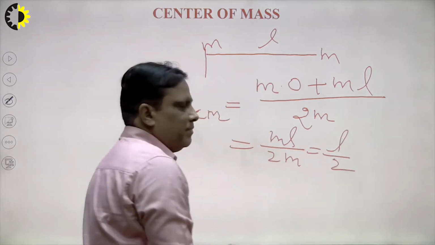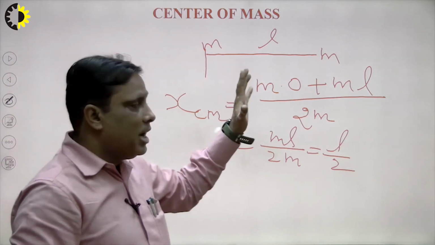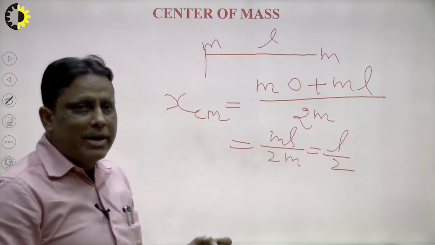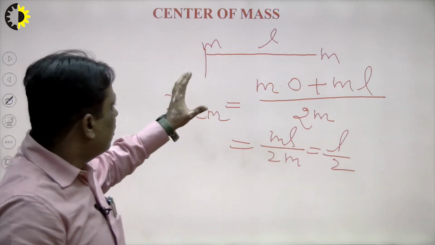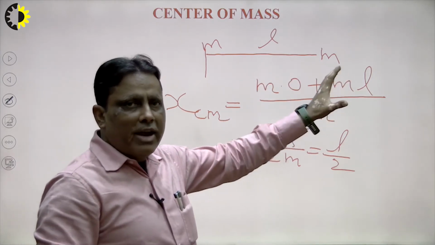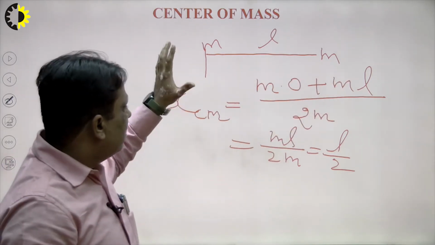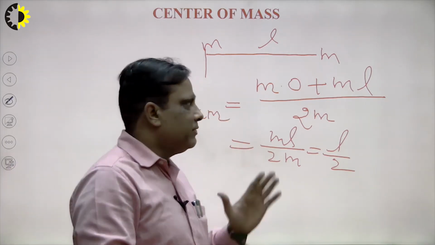That means the center of mass of this rod, if m and m point weights are applied on both ends, will be L by 2 from one end. We can say that the center of mass of this rod, when we apply the same particle at both ends, right, will be half of the length from the fixed end, this fixed end, right?